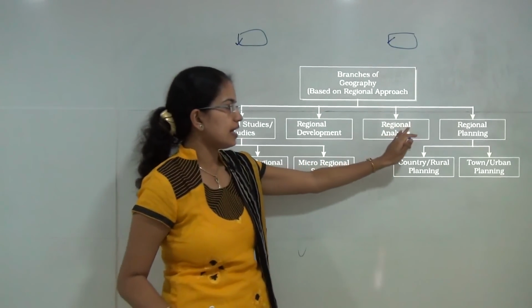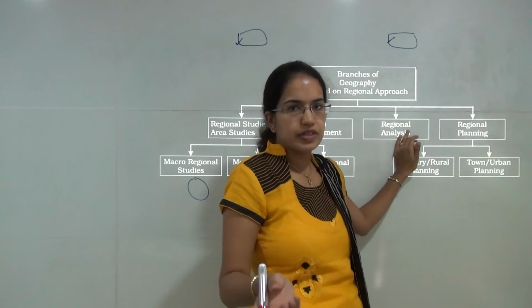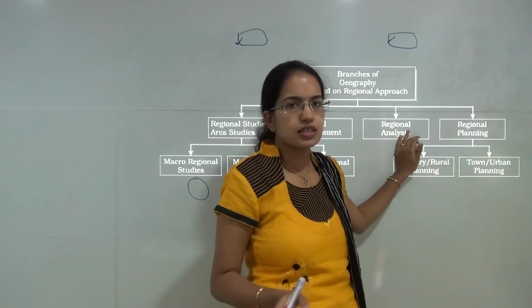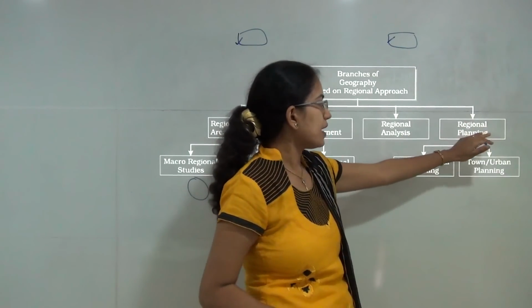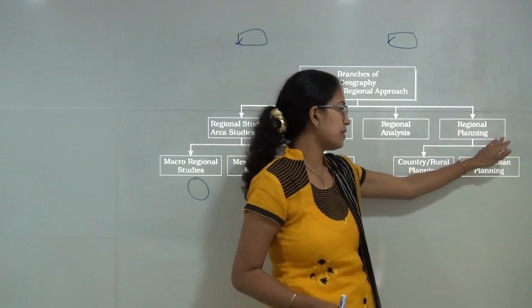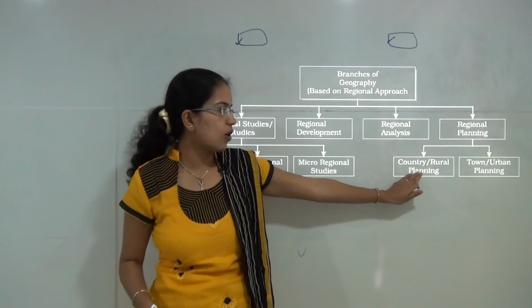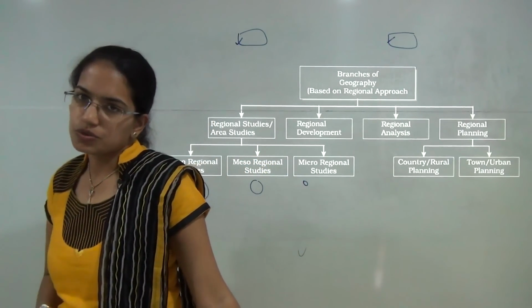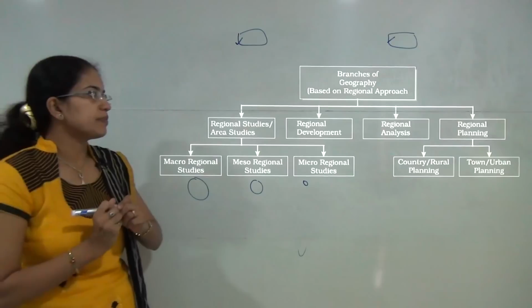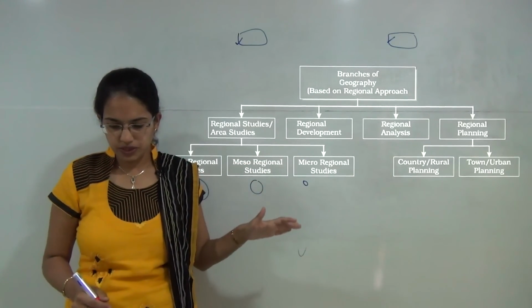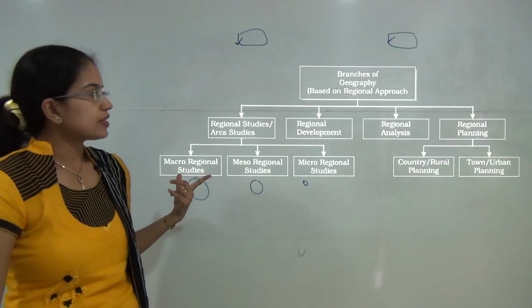Then you have the analysis based on the region, whether this is a progressive region or a backward region. And finally, based on these, you have regional planning, which could be either urban planning, which we also call town planning, or country planning or rural planning. So these are the basic branches of geography that we try to understand.